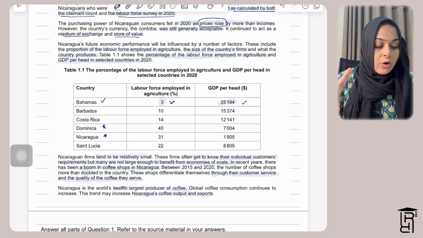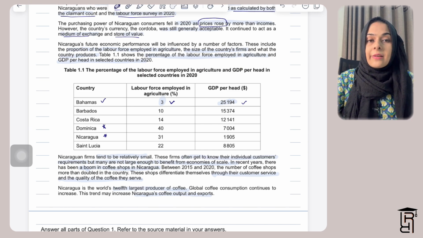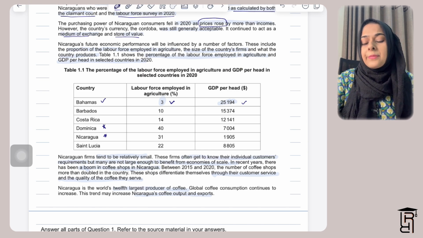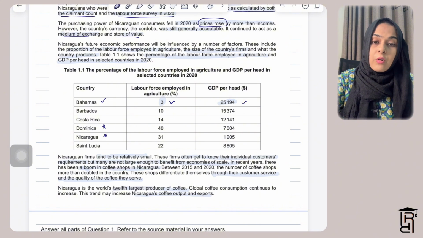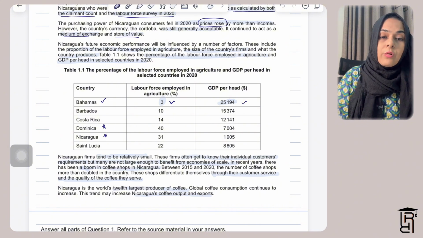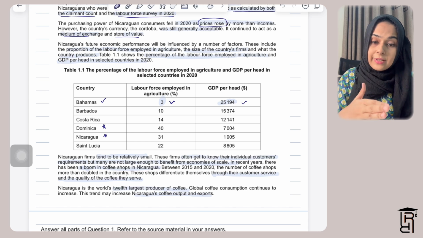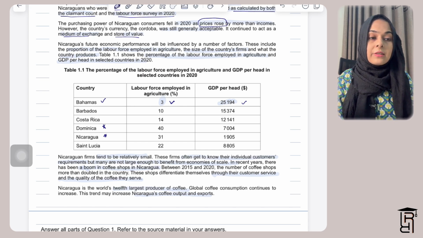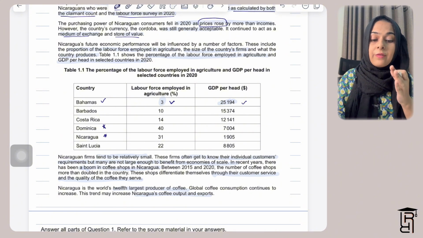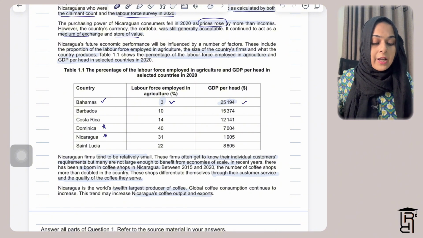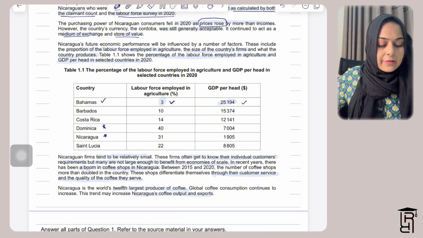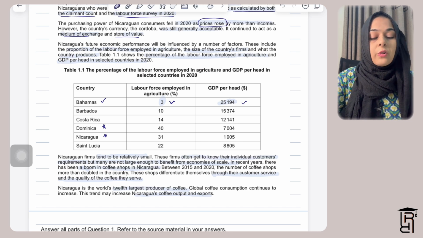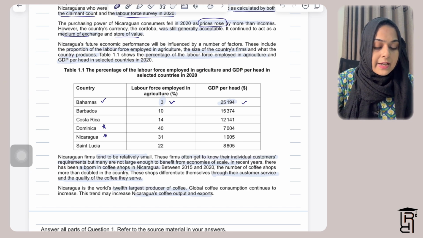That is why the people who are employed in agriculture normally haven't spent a lot of years in education, because of which what they are paid is pretty low as compared to people who are in tertiary or secondary sectors. Tertiary sector jobs are quite high paid because of the number of years in education. However, agricultural sector jobs don't require a lot of years in education. That is why they are low paid jobs.